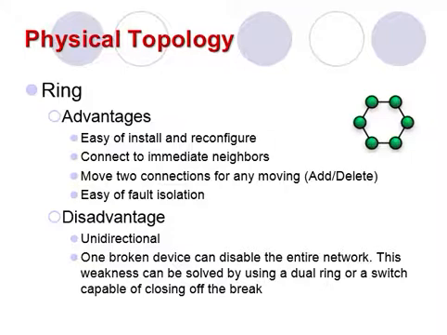If any link or node is not working, then the overall connection is broken. Okay. This weakness can be solved by using a dual ring or a switch capable of closing off the break.